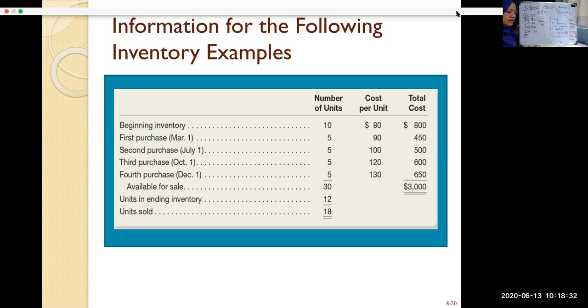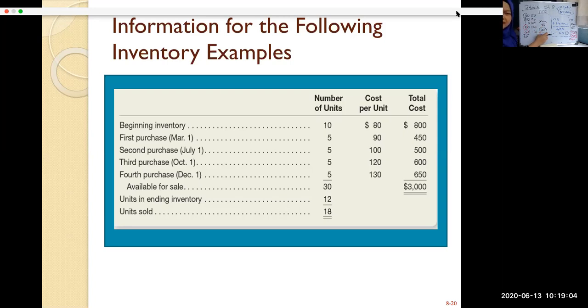So 3,000 over 30 units. So it means that each unit average cost is 100. So it's very easy under periodic using average cost. Total cost divided by the number of units that you have, then you get cost per unit. So when you have closing stock 12 units, you just take 12 units times 100 ringgit. All right, so that's it for weighted average.